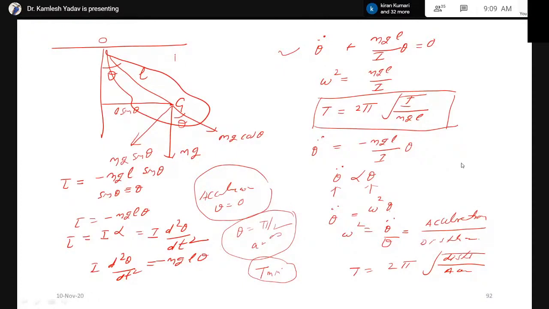Suppose there is a body, and we know the moment of inertia across this body. Suppose the moment of inertia of a body passing through the center. Then we can write the total moment of inertia is equal to the moment of inertia along the center of gravity plus ml square.